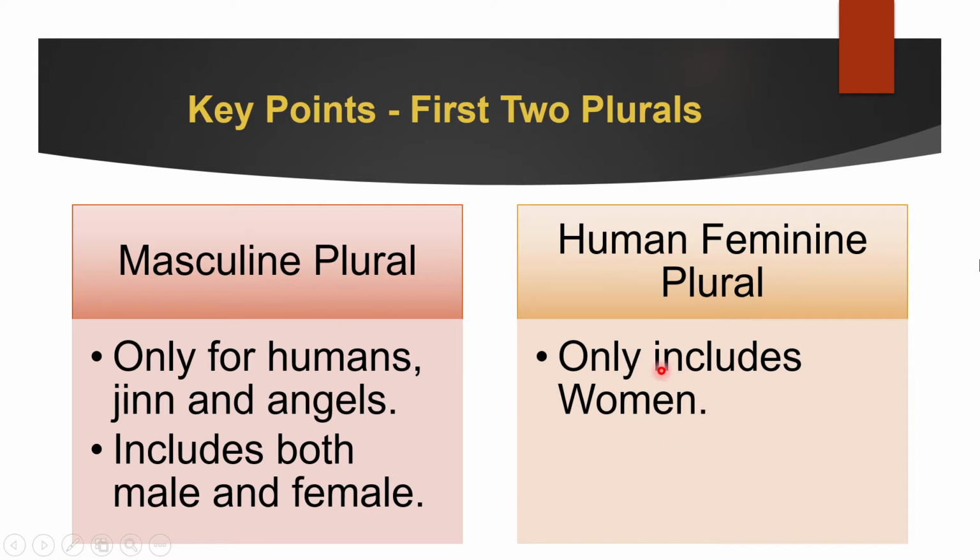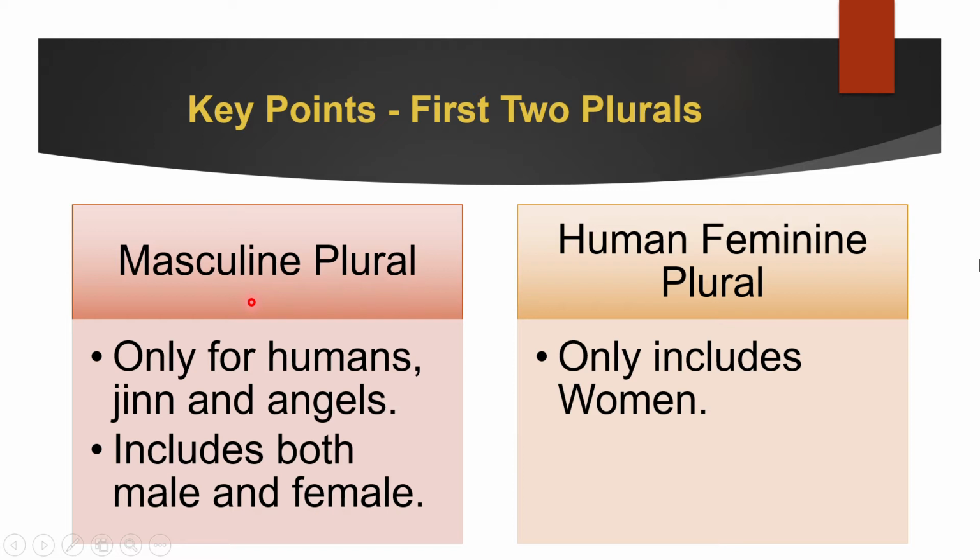Whenever you see a word that has atun and we know the origin word is human, then you know it only includes women, not men. Here it includes both male and female, but over here it only includes women. So when something is in human feminine plural, we are specifying it. When something is in masculine plural, we are generalizing it.